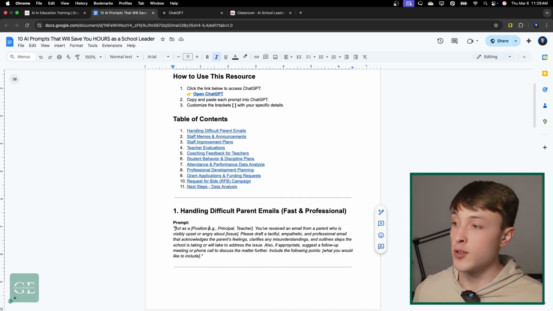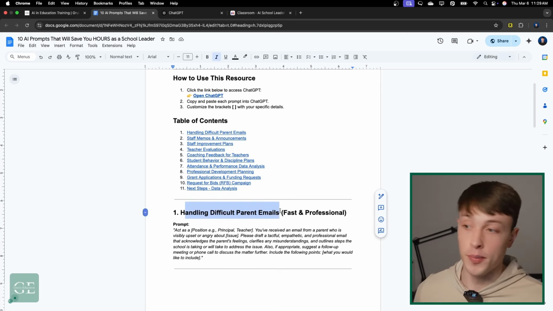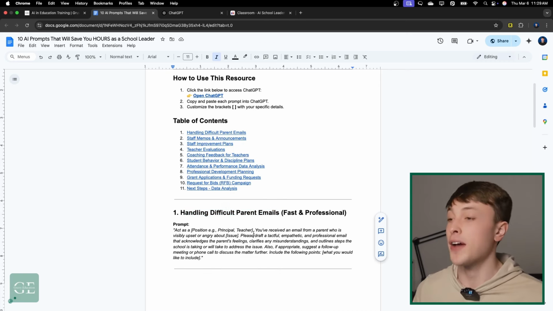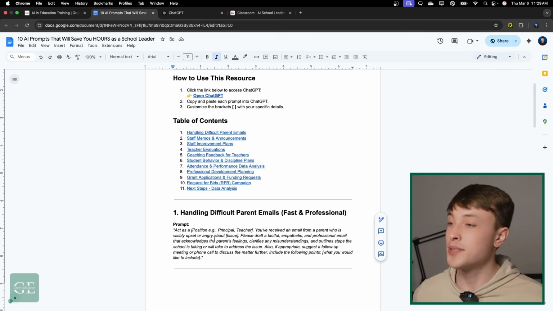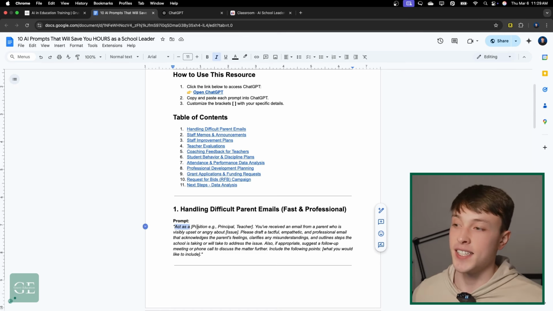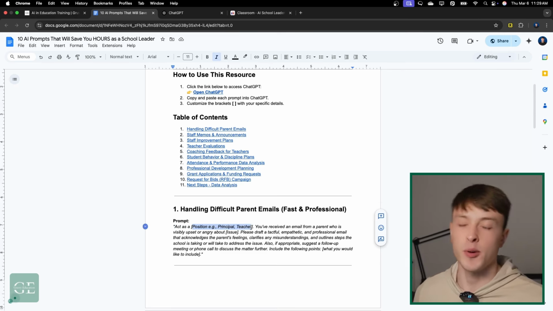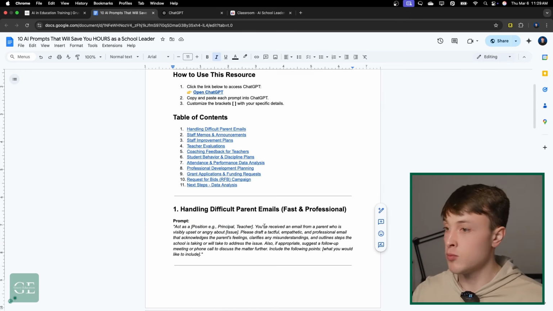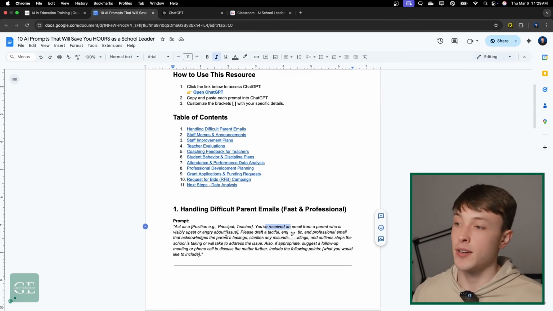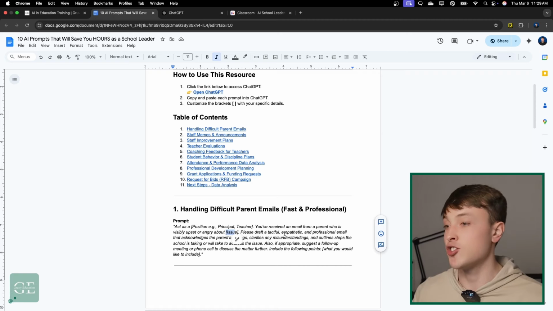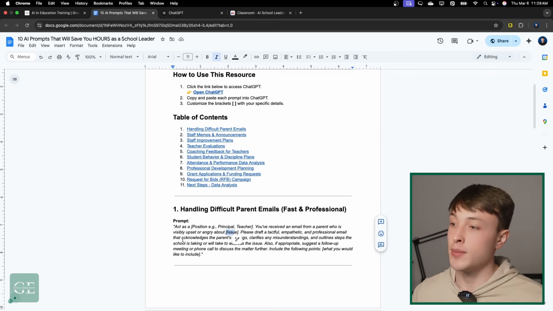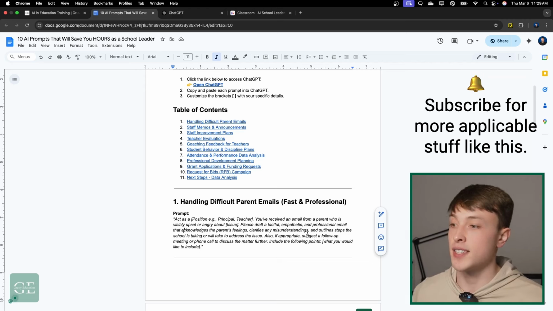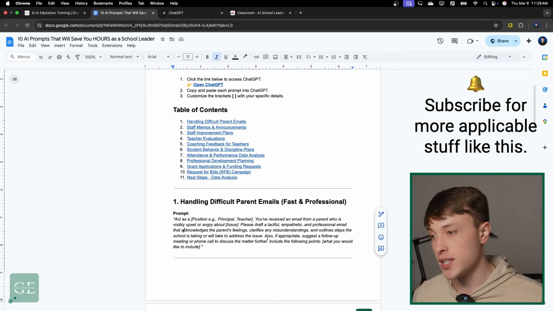For example, this first prompt is for handling difficult parent emails, so getting wording for an email that we have to be crafty about to make sure we don't upset anybody. But it just says act as a, and then it has little square brackets here where we can put our position. We receive an email from a parent who's upset about a specific issue. Please draft a tactful, empathetic, and professional email that acknowledges the parent's feelings, clarifies any misunderstandings, and outlines the steps the school has taken or will take to address the issue.